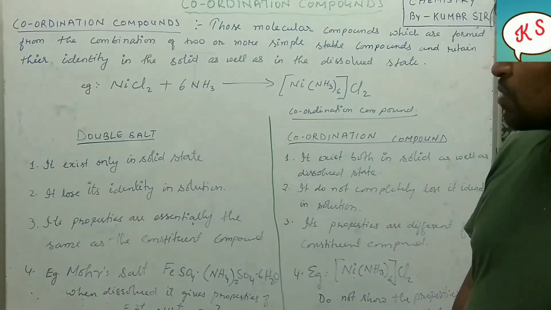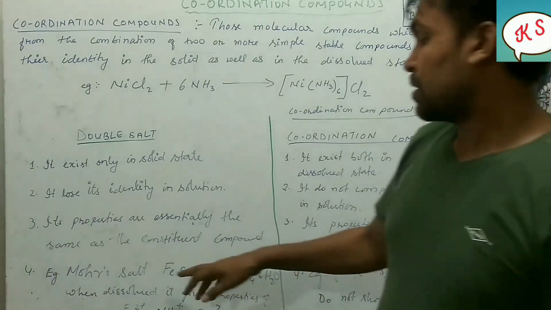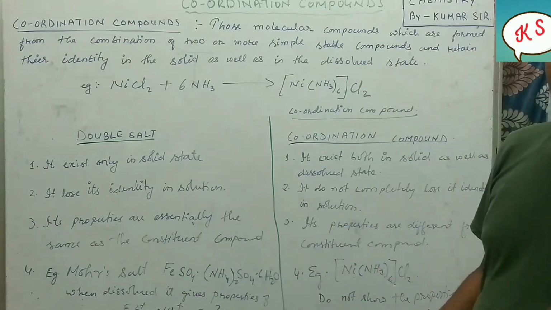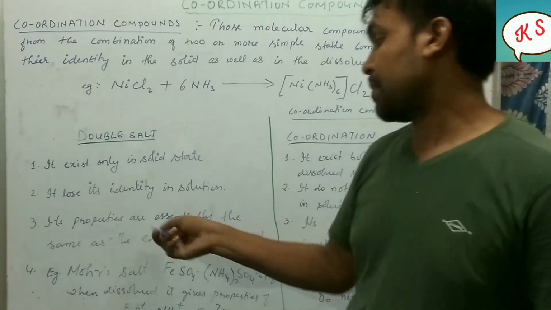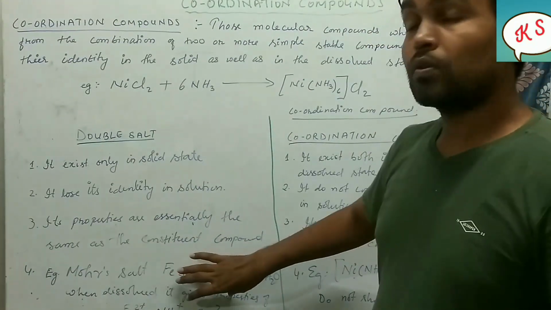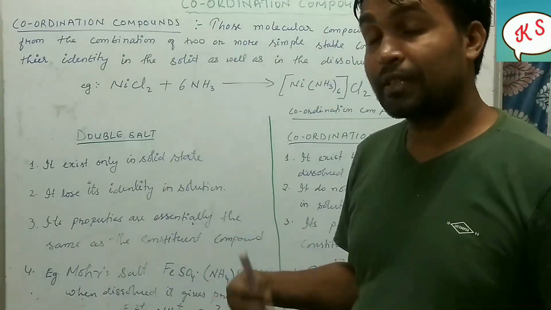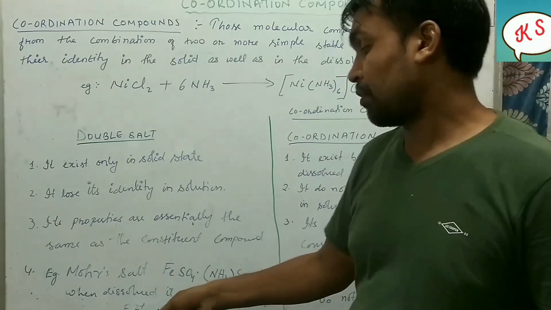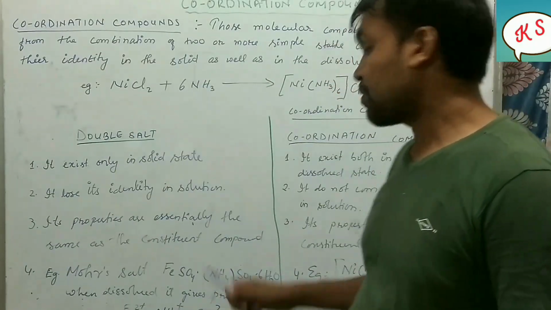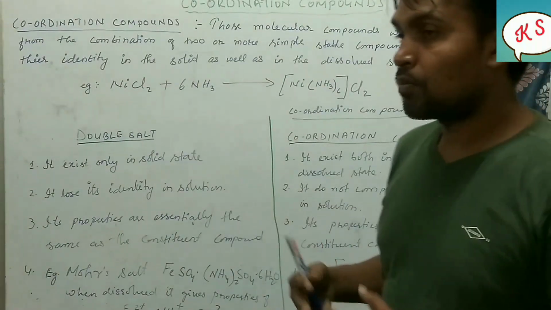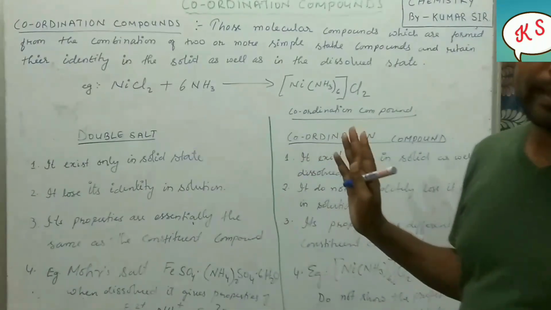So Mohr's salt, as we have discussed earlier, when it is dissolved, remember point number 3, its properties are essentially the same as the constituents. So when it is dissolved, it will give the separate properties of Fe2+, NH4+, SO4 2-. This means that when this Mohr's salt is dissolved, they lose away their identity.